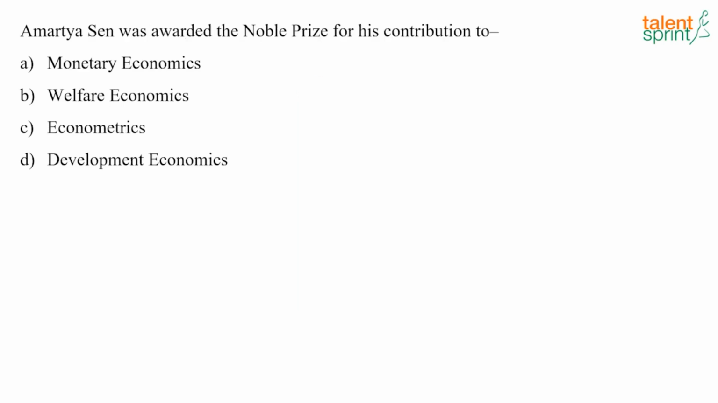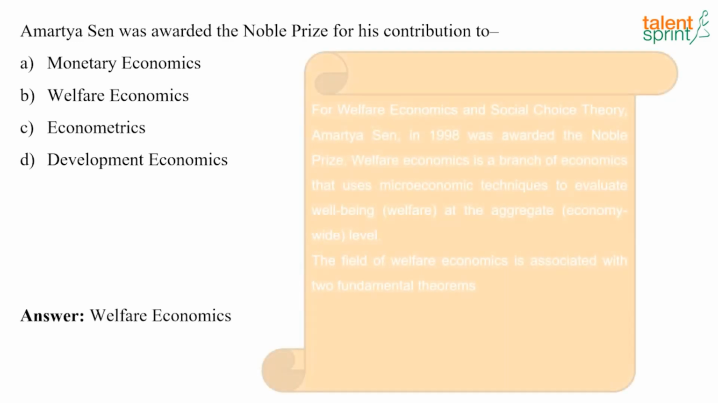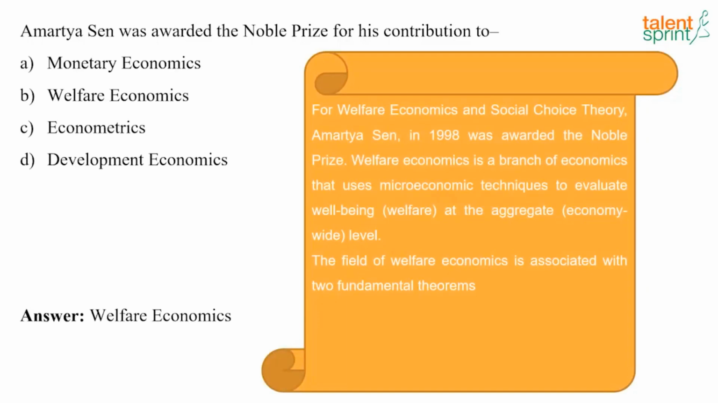Now the next question. Amartya Sen was awarded the Nobel Prize for his contribution to dash. And the answer here is for his contribution to welfare economics. For welfare economics and social choice theory, Amartya Sen in 1991 was awarded the Nobel Prize. Welfare economics is a branch of economics that uses microeconomic techniques to evaluate well-being at the aggregate level, and the field of welfare economics is associated with two fundamental theorems.